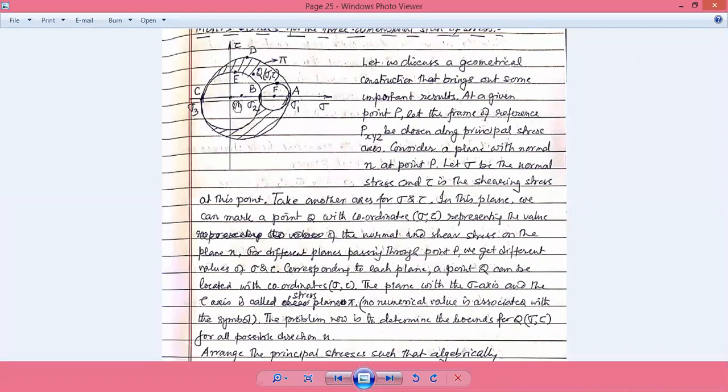And from O to C, we plot the value of sigma 3, which is in the negative direction of the sigma axis. So we are plotting the highest and intermediate along the x-axis in the positive direction and the minimum along the negative direction. So we have three points A, B, and C, all along the O sigma axis.